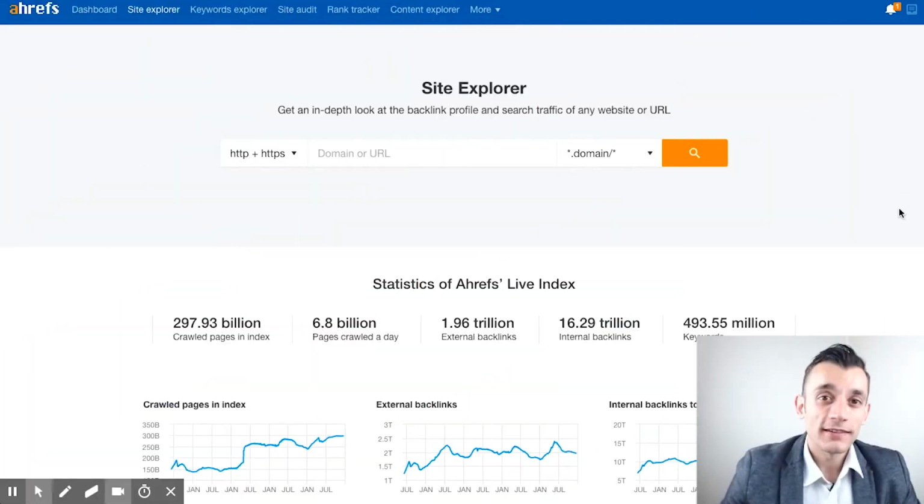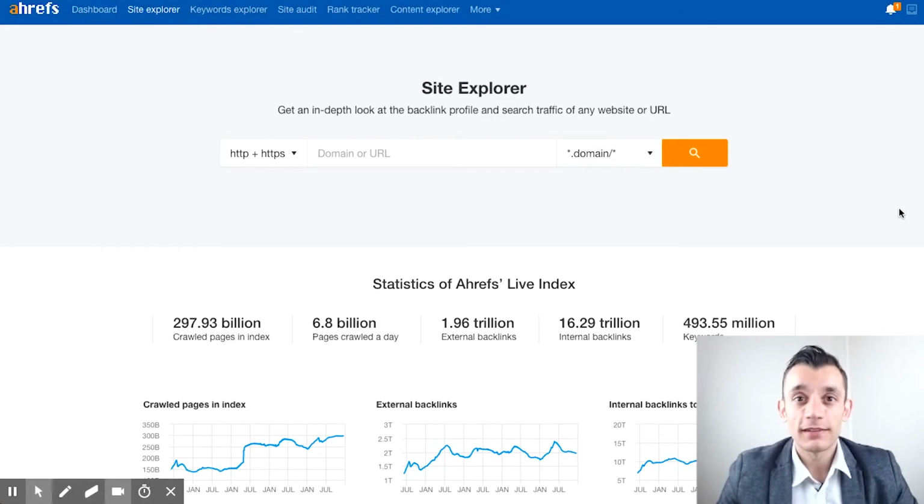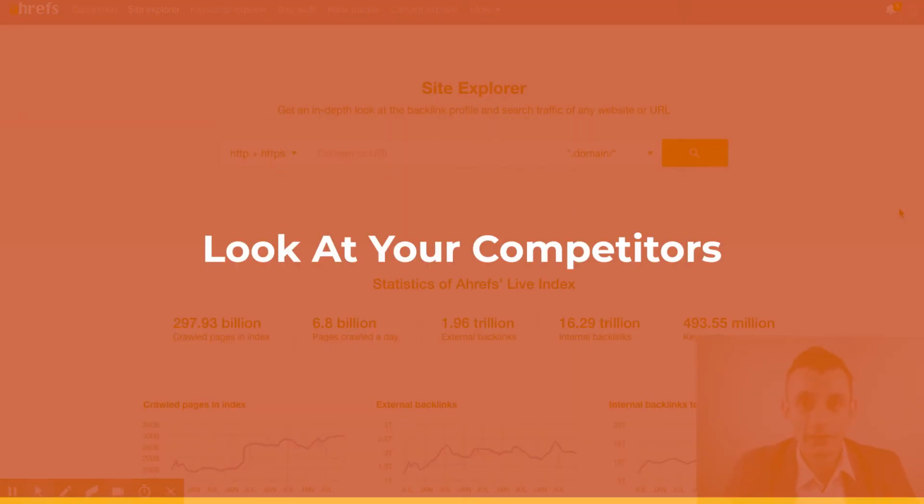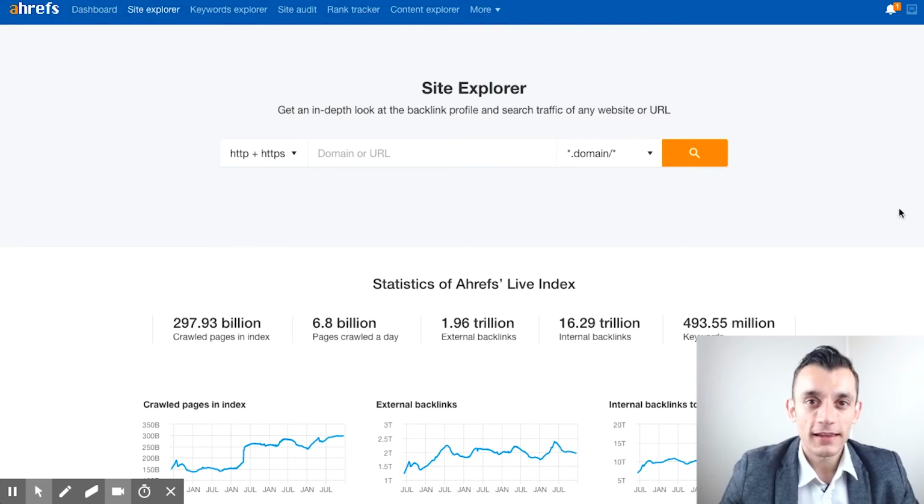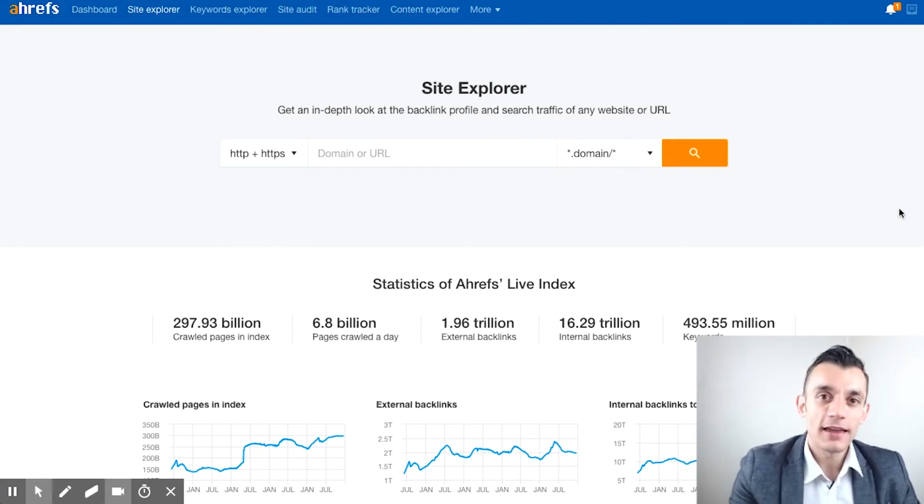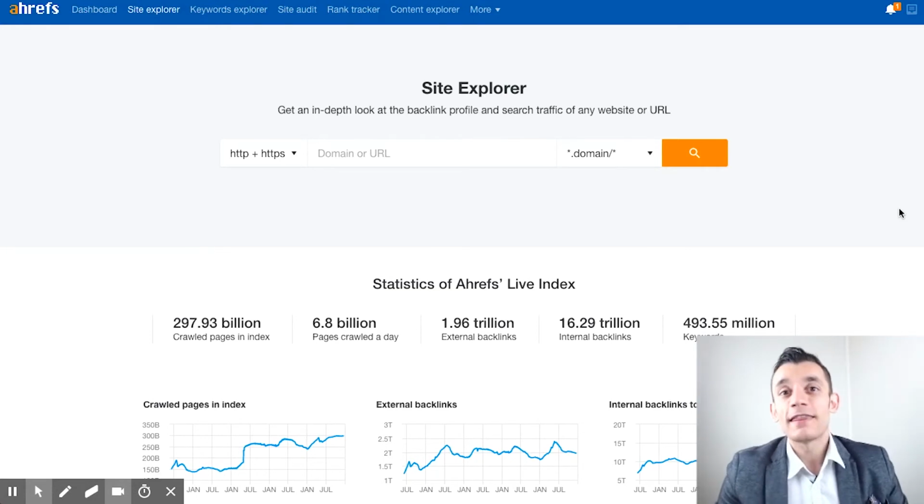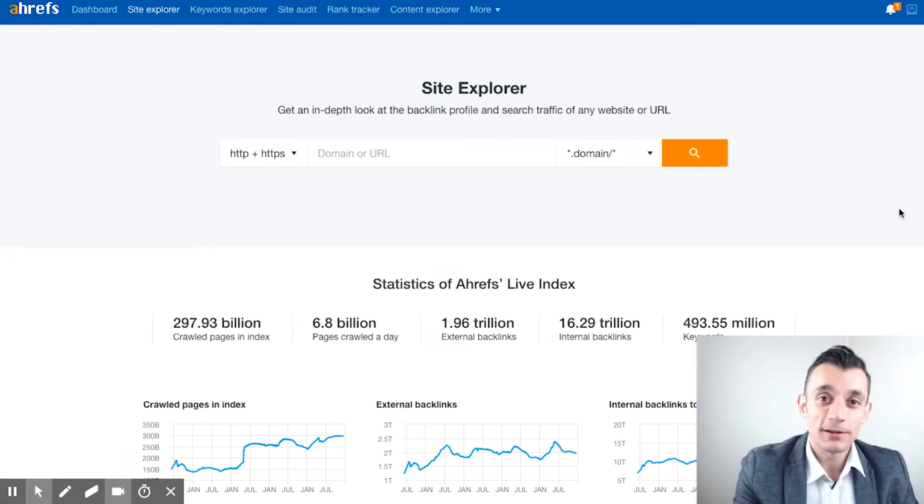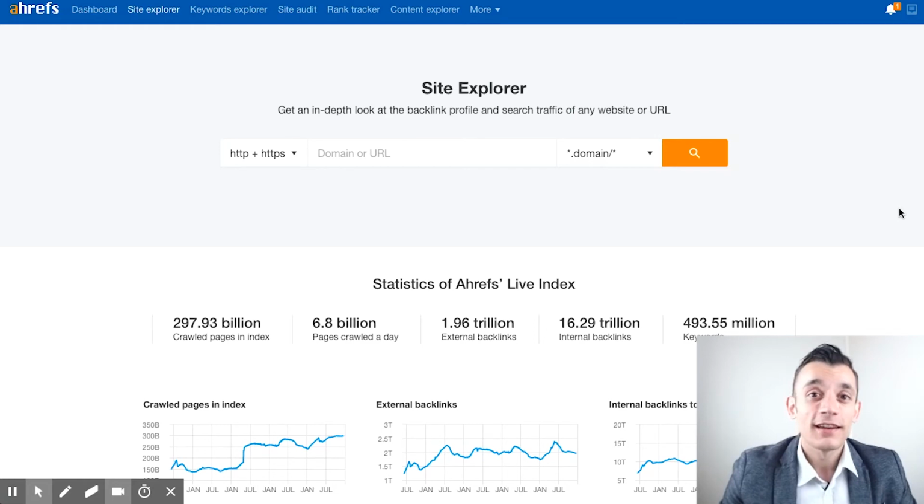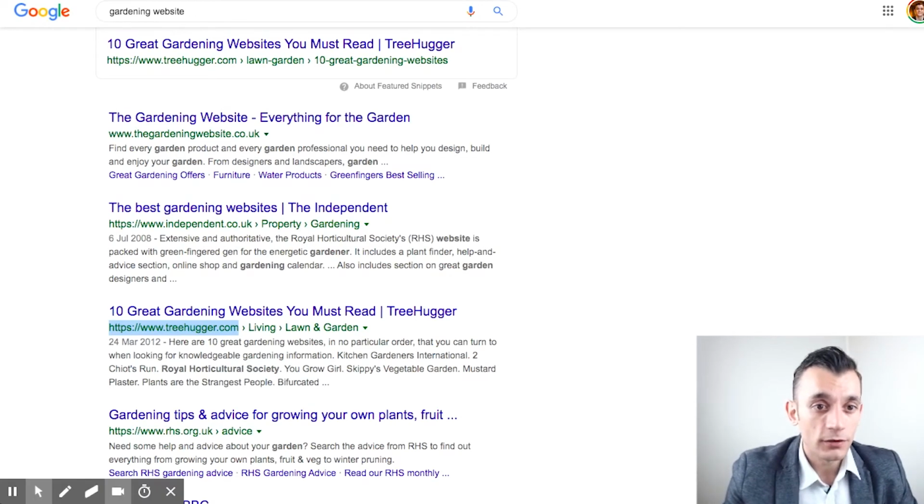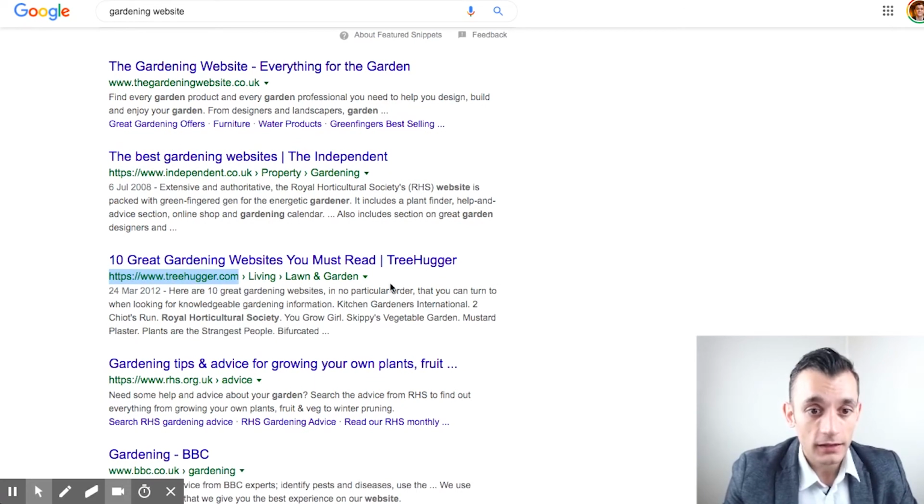So my final technique for finding skyscraper topics is simply to look at your competitors and find out how they are getting links, because if you can look at how they get links, you can reverse engineer the process, look at your competitors, and then find skyscraper topics for yourself. The likelihood is if someone's linked to your competitor about a topic and you create something better that's more in-depth, more up-to-date, more well-researched, then they're probably going to link to you too. Okay, so let's have a look on Google for some competitors in the garden niche.